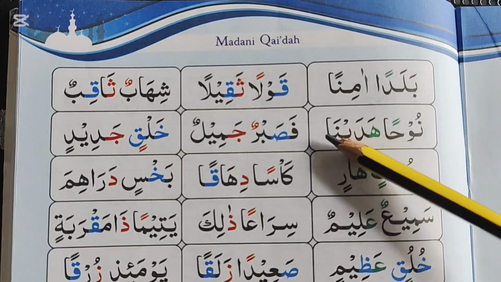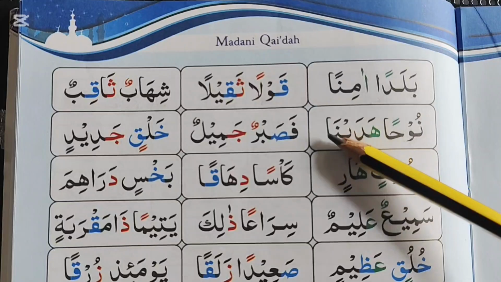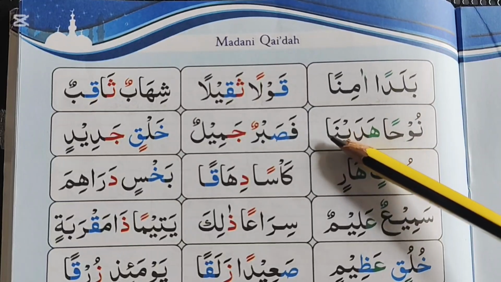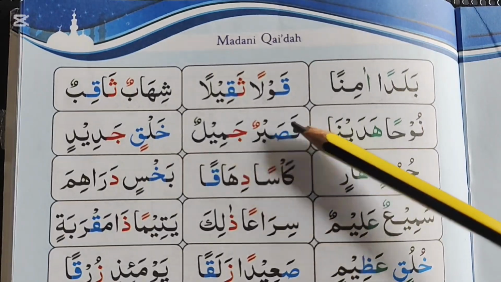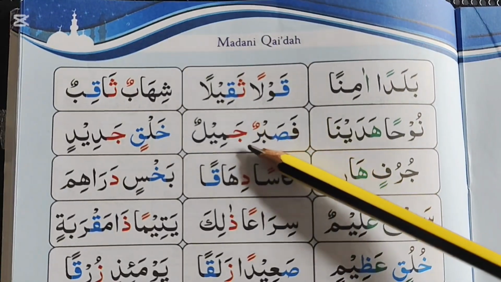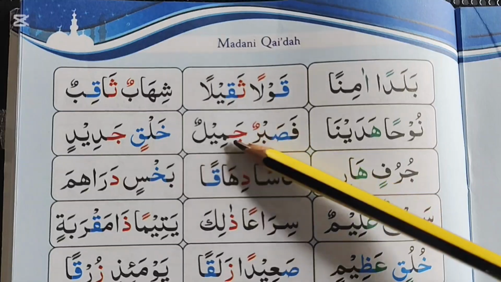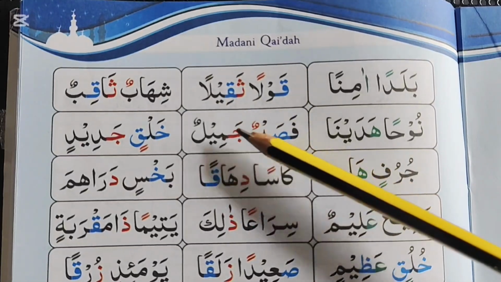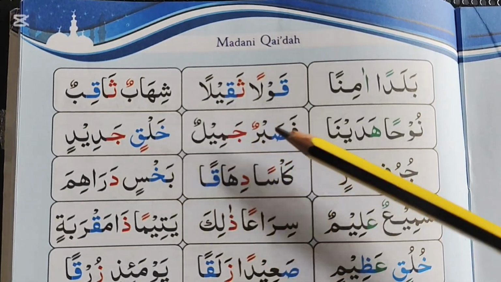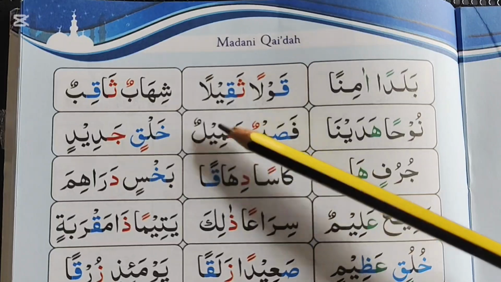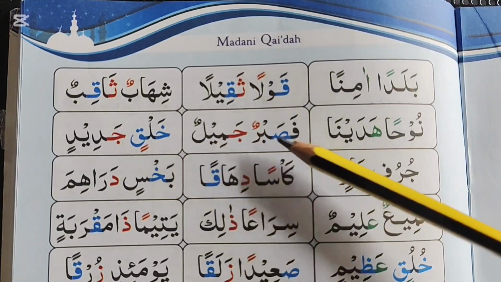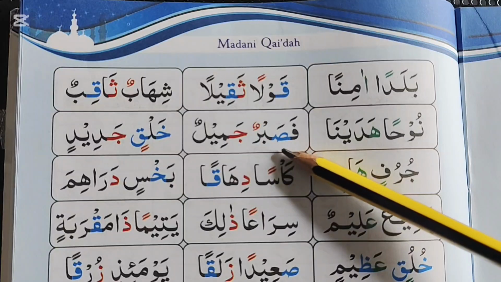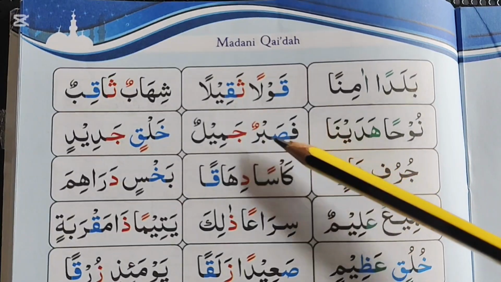When there is zabar before alif, it becomes alif madda. Pronounce the letter of madda by elongating them up to one alif, i.e. up to 2 harkat. Fa zabar fa, swad ba zabar sab, faswab, ra double pesh run, faswab run, jim zabar ja, faswab run ja, mim yaze mi, faswab run ja mi, lam double pesh lun, faswab run jamilun. Swad is always pronounced with a thicker voice, it is a mustaliya letter.